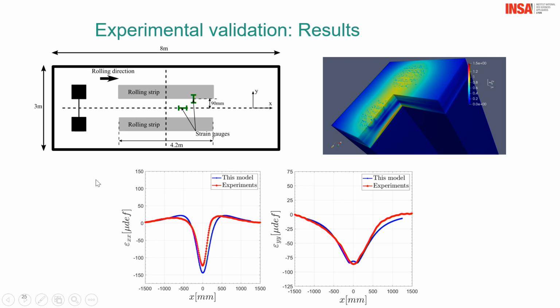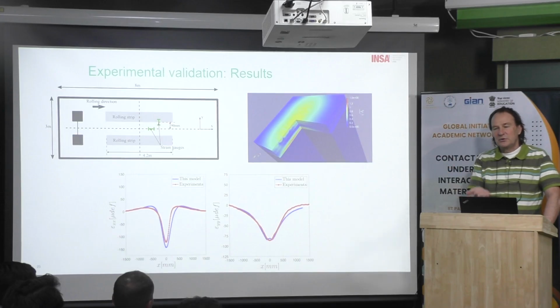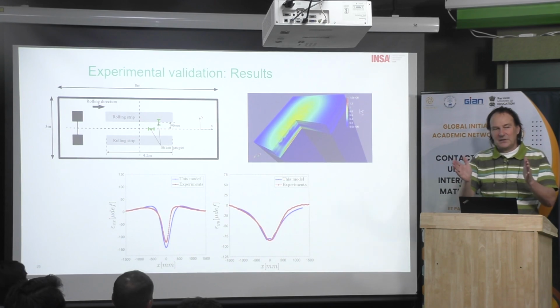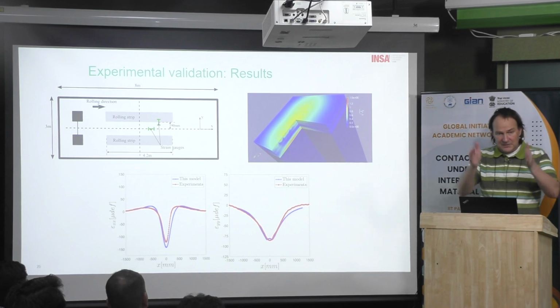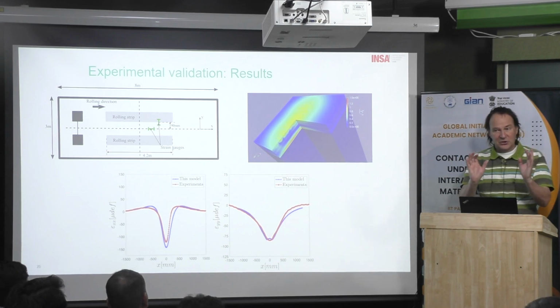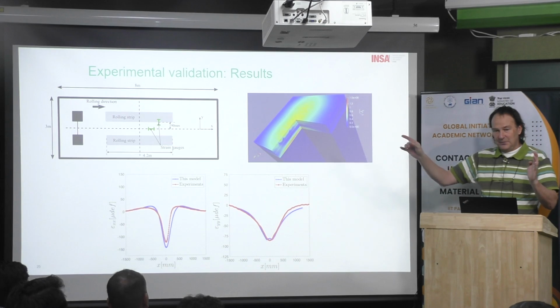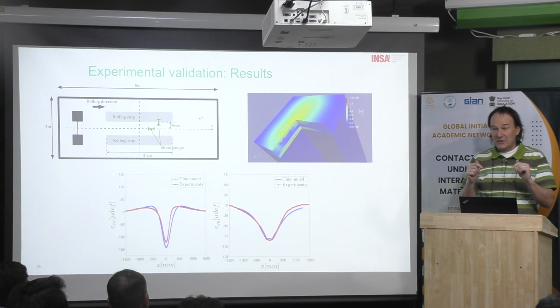Maybe I did not discuss that too much, but maybe you have seen that the pressure distribution below the tire is quite smooth, in fact. There is some effect of the geometry, but there is no edge effect. You can look when you see some trucks. You can have a look at the tire. Sometimes they are very straight. There are some corners which are very, very sharp. This is not the case here. But if you have a very sharp corner, you will have a peak of pressure that will damage the road much more.